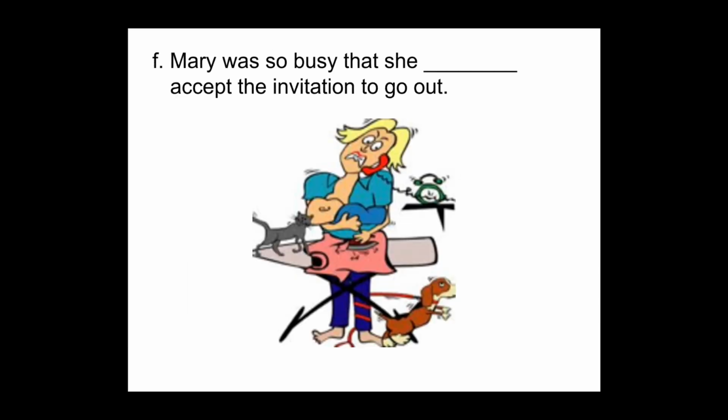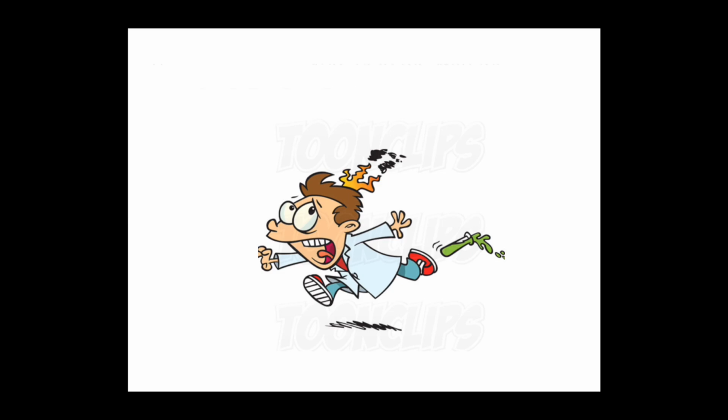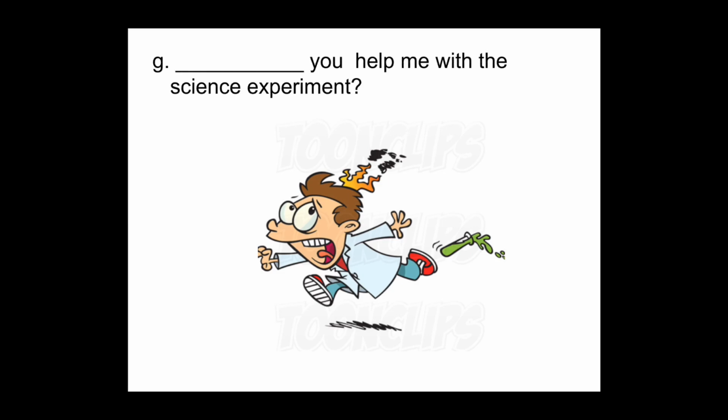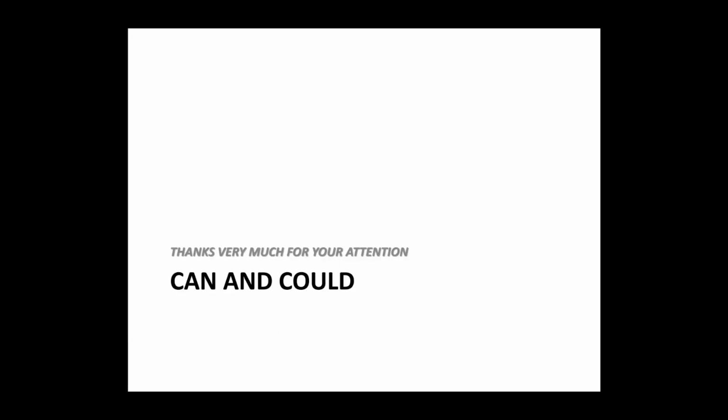Well, here we have another example. Mary was so busy that she couldn't accept the invitation to go out. Que Mary estaba muy ocupada, entonces ella no pudo, couldn't. Very good. And the last one, aquí tenemos el último ejemplo. You can or could help me with the science experiment. Tú puedes ayudarme con el experimento de ciencias. Como le está pidiendo un favor, se puede utilizar ambas, can or could. Both are correct. Ambas están correctas.